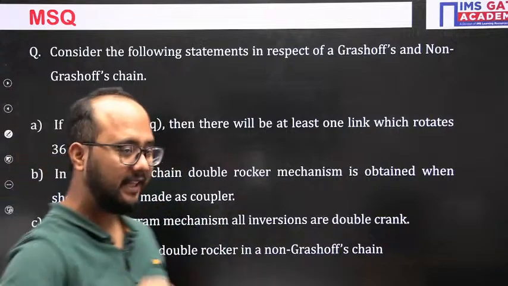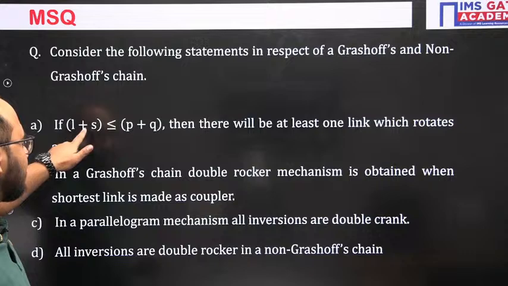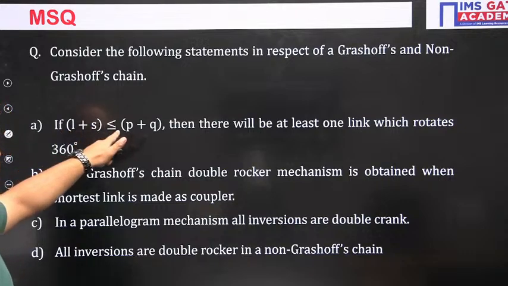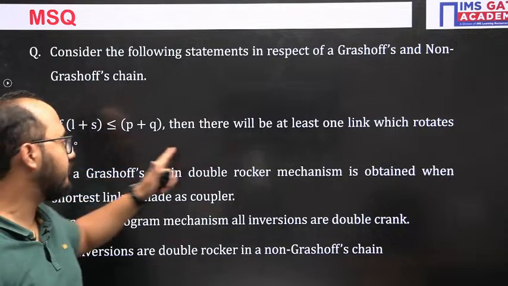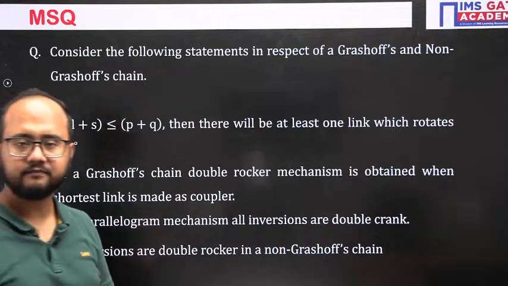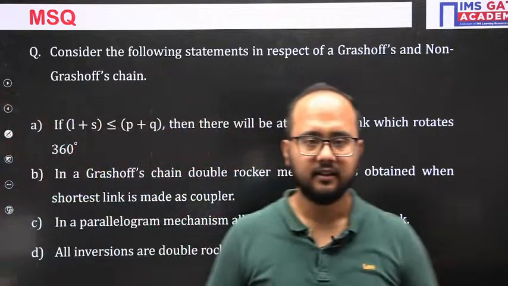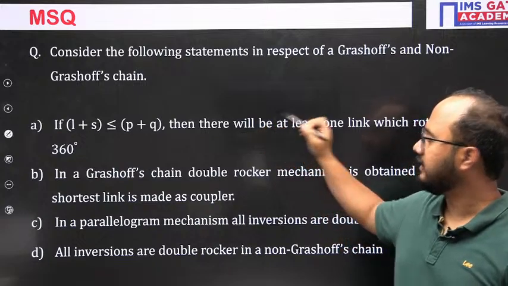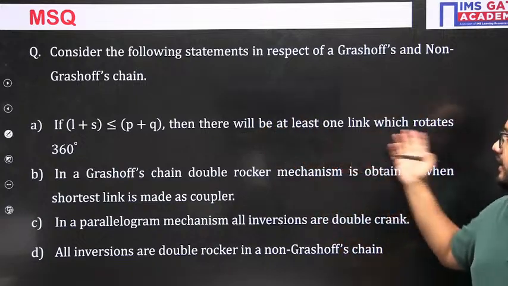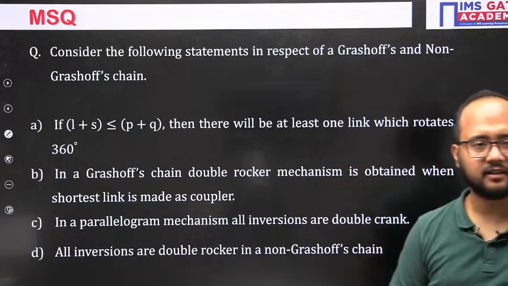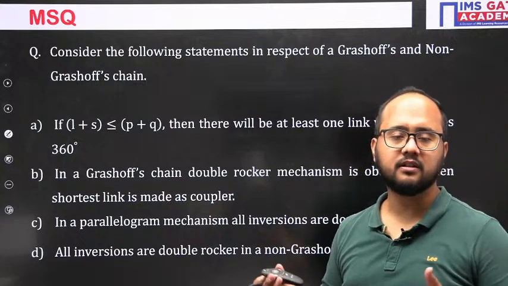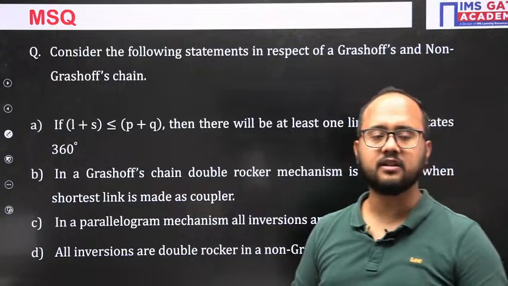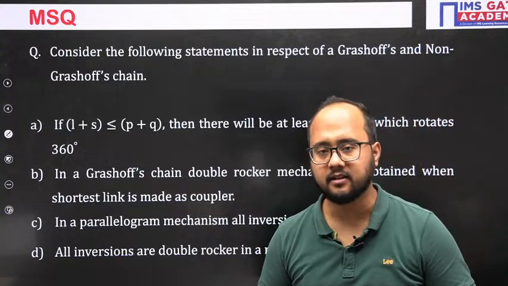See, now smallest plus longest less than equals to P plus Q, then there will be at least one link which rotates 360 degree. Correct? Is that correct? Because they have mentioned there will be, so chances is there that there will be at least one link which rotates 360 degree. Correct, this is there. Because if it follows the Grashof's law, there will be one link which is rotating by 360 degree.